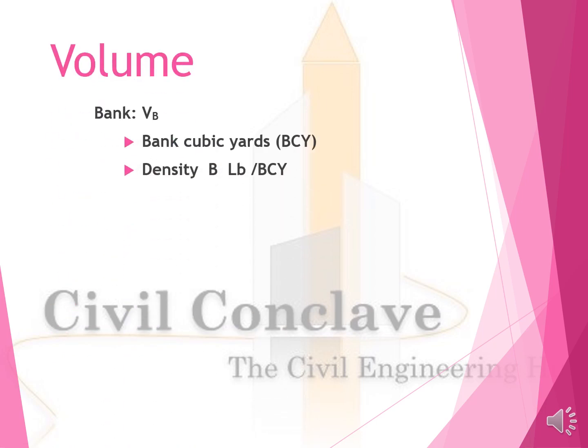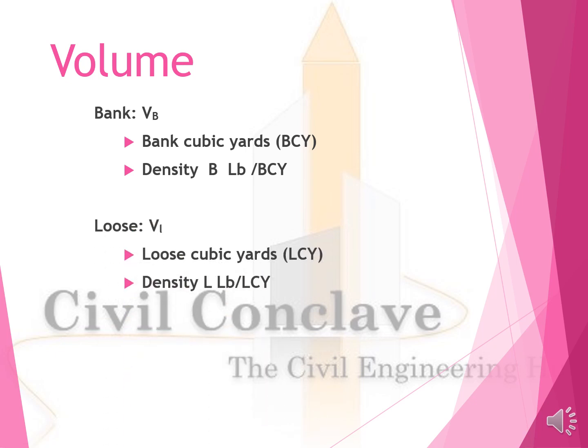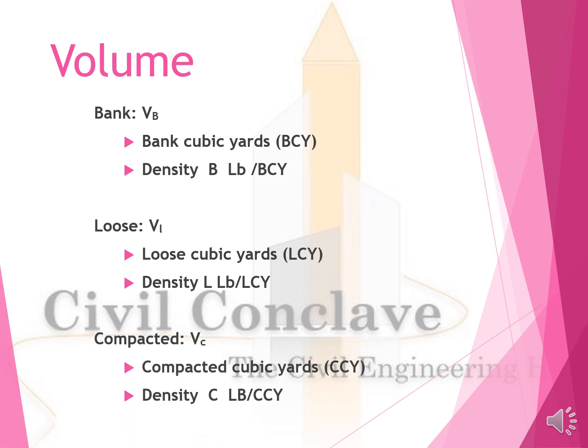Volume, bank, VB, bank cubic yards is BCY, density is equal to bank LB divided by BCY. Loose, VL, loose cubic yards is LCY, density LLB by LCY. Compacted, VC, compacted cubic yards CCY, density CLB by CCY.